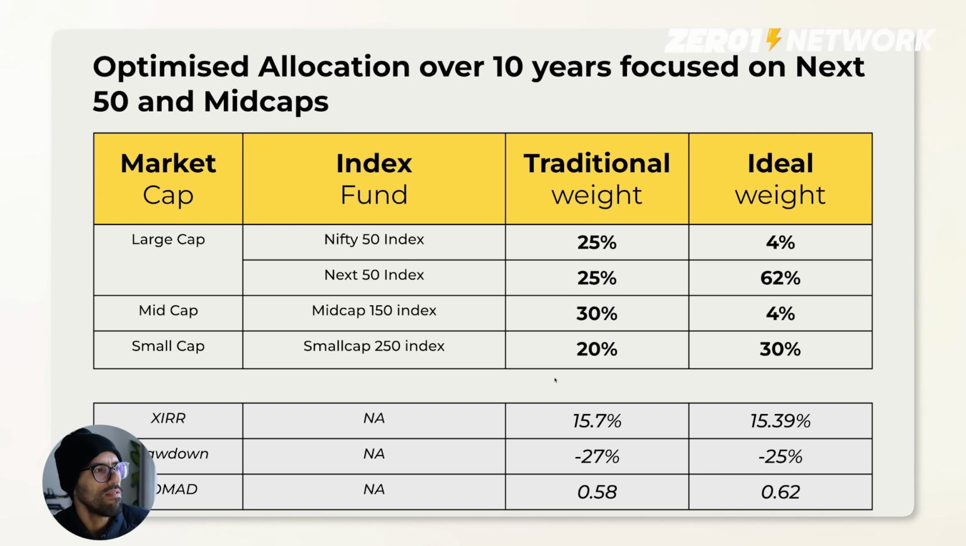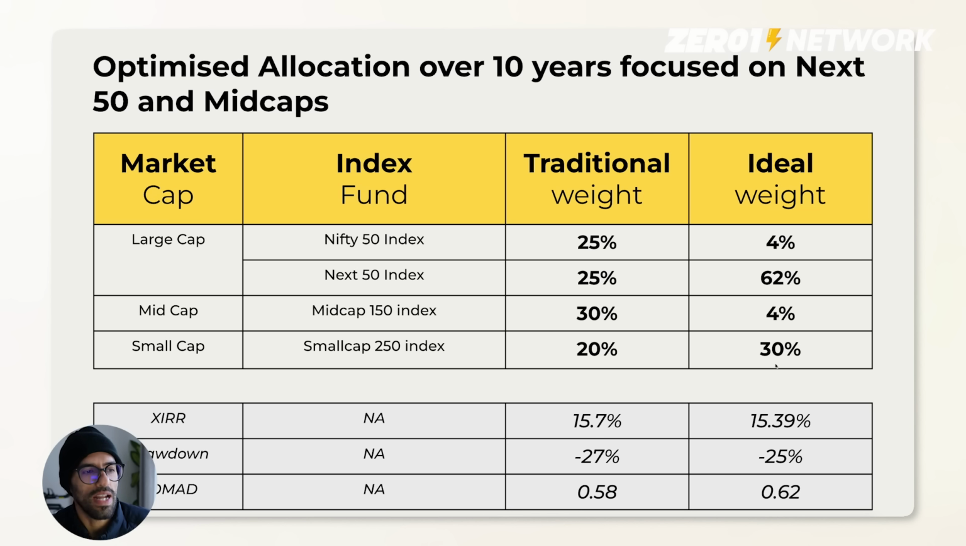But then I asked myself, can we do better? What is the ideal weight? And we ran the Monte Carlo simulation again. What we found out is that the weight is here: 4% in large caps, in the Nifty 50 index, 62% in Nifty Next 50 index, 4% in mid cap 150 index, and 30% in small cap 250 index.